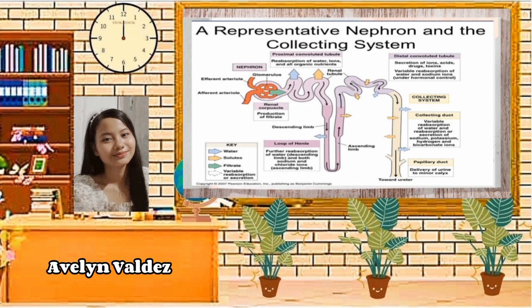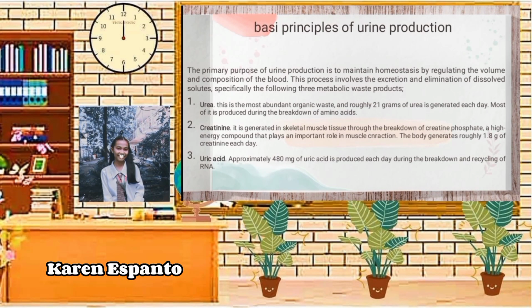In general, urine contains water, urea, sodium, potassium, chloride, and creatinine. Basic principles of urine production. The primary purpose of urine production is to maintain homeostasis by regulating the volume and composition of the blood. This process involves the excretion and elimination of dissolved solutes, specifically the following three metabolic waste products.